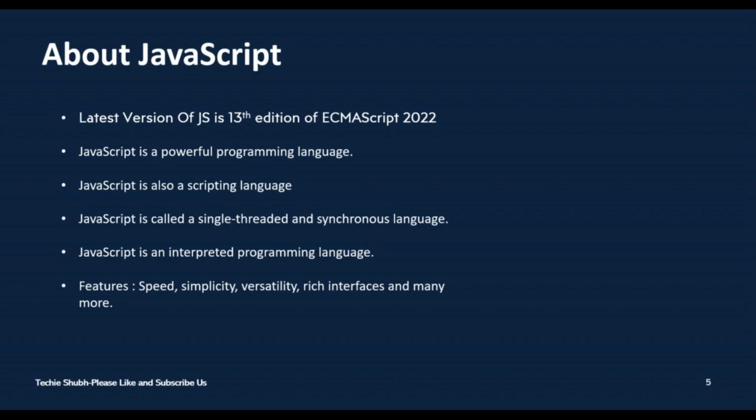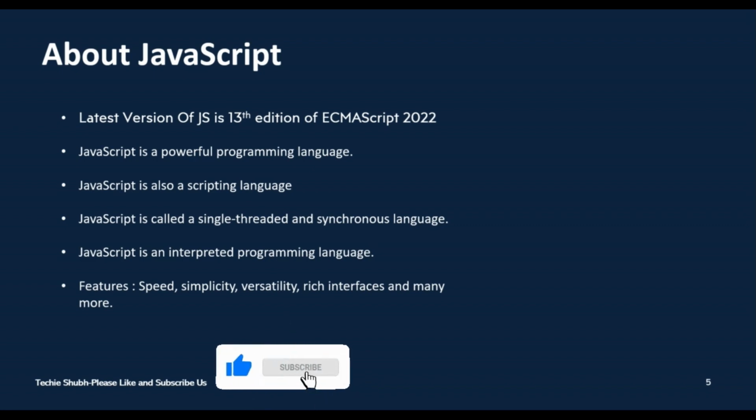JavaScript is interpreted on the client side in your browser, as opposed to being compiled on the server side like some other programming languages. As a scripting language, JavaScript is used to create interactive and dynamic features on websites, like drop-down menus, animations, pop-ups, etc. So that is the scripting language.